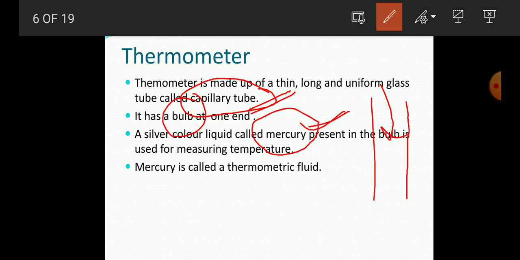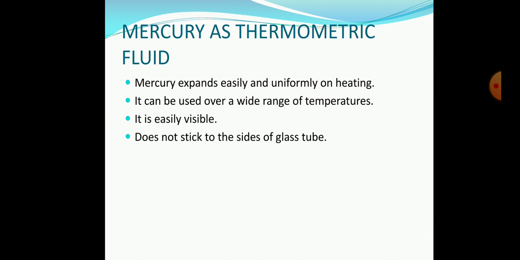So this mercury is filled in the capillary tube, and it gives you the reading of the temperature. So it is also known as thermometric fluid. A fluid is a substance which has the ability to flow, and this mercury has the ability to flow. So why are we using mercury in the capillary tube? This question may arise in your mind. So let us find out.